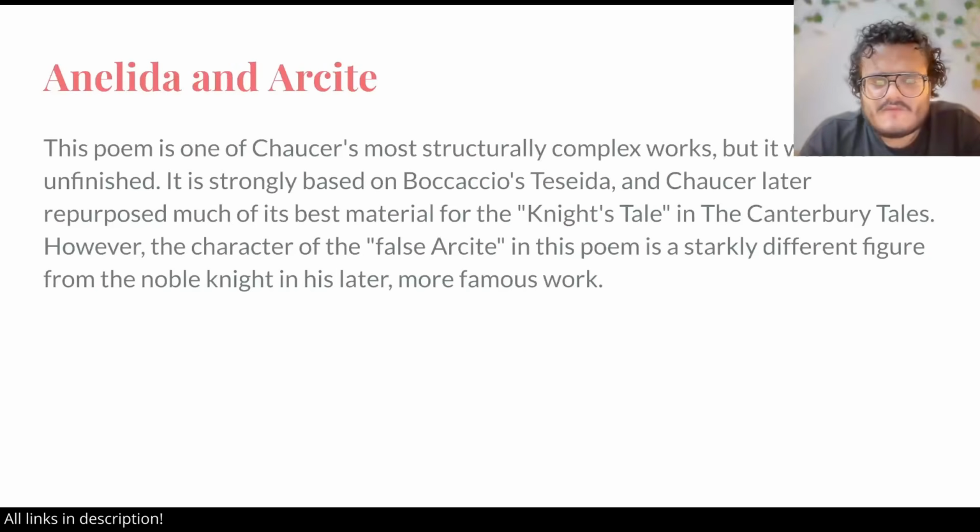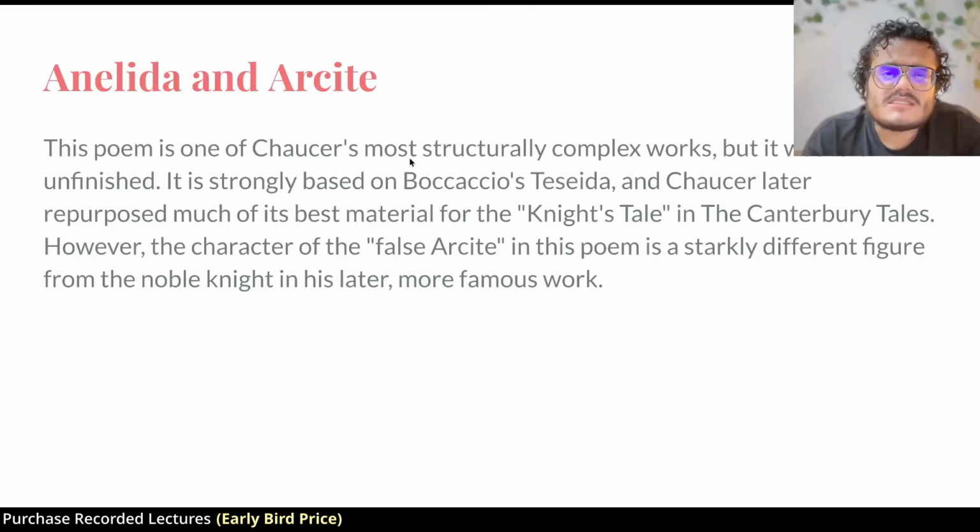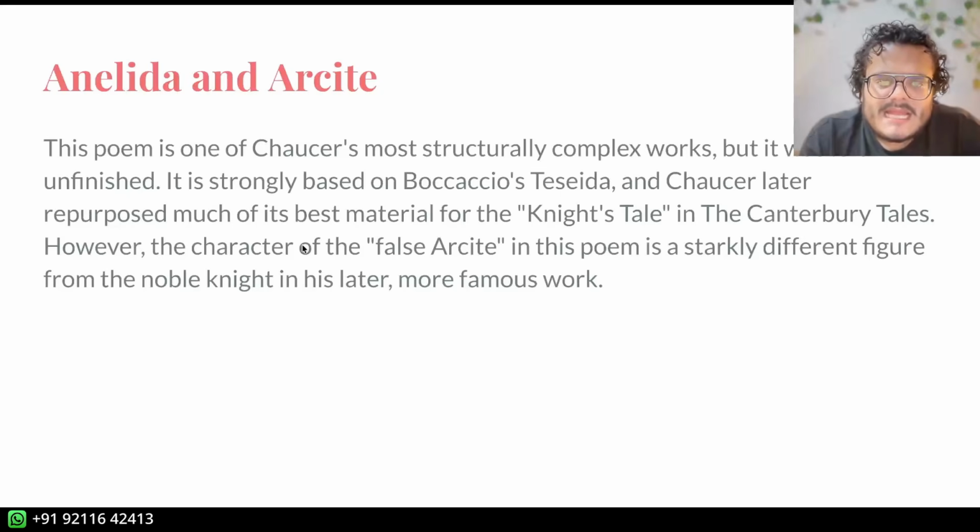Anelida and Arcite, moving on, is a minor poem. It is Chaucer's most structurally complex work, but it was left unfinished. And it was used again later in the Knight's Tale, the same story. Anelida and Arcite and Palamon, they are in the same thing. In this, we have a character called false Arcite. This is not very important, which is very different from the Arcite of the Knight's Tale in the Canterbury Tales. We'll look at the whole story in a second.